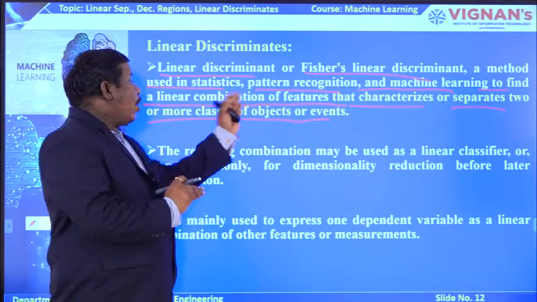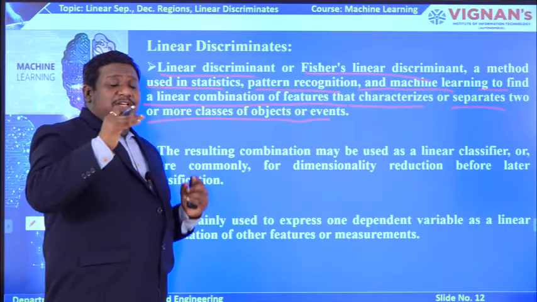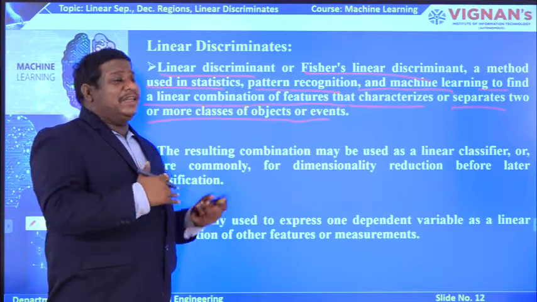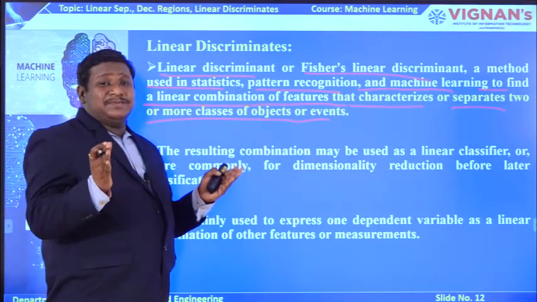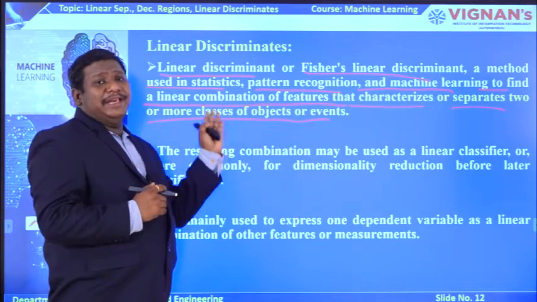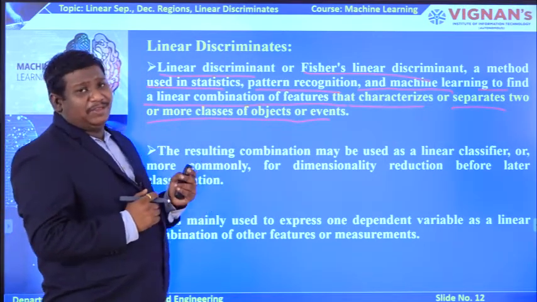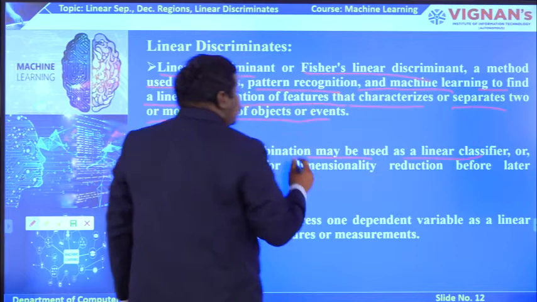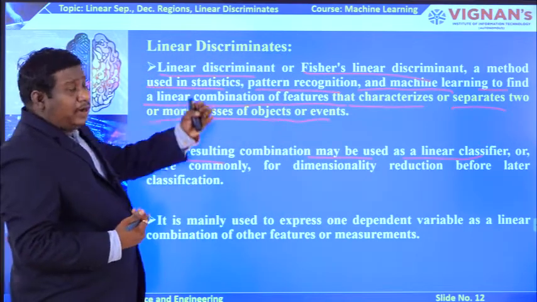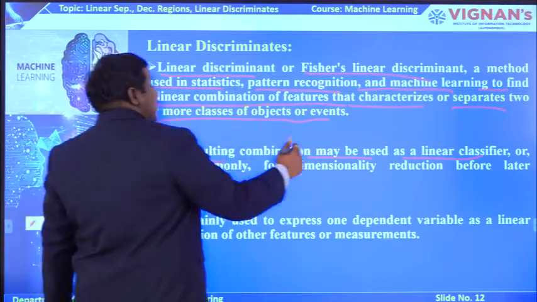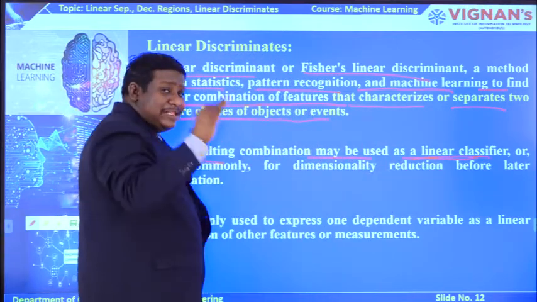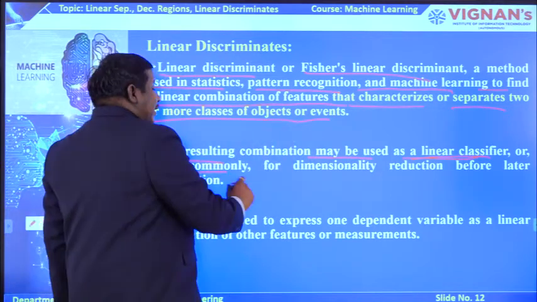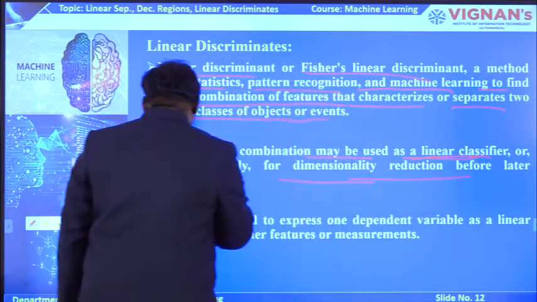That means a set of features that characterize two or more classes of objects or events. So basically this linear discriminant is used to characterize the classes or events in a linear fashion. That is the major thing with this linear discriminant. The resulting combination may be used as a linear classifier, whatever resultant we got after applying the linear discriminant. Or, more commonly, it is used for dimensionality reduction before classification.